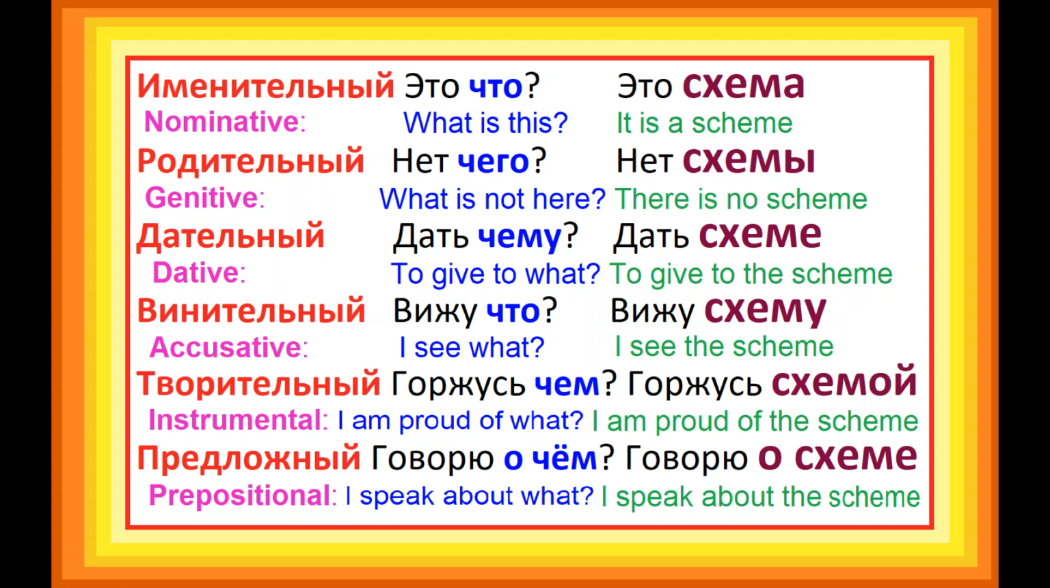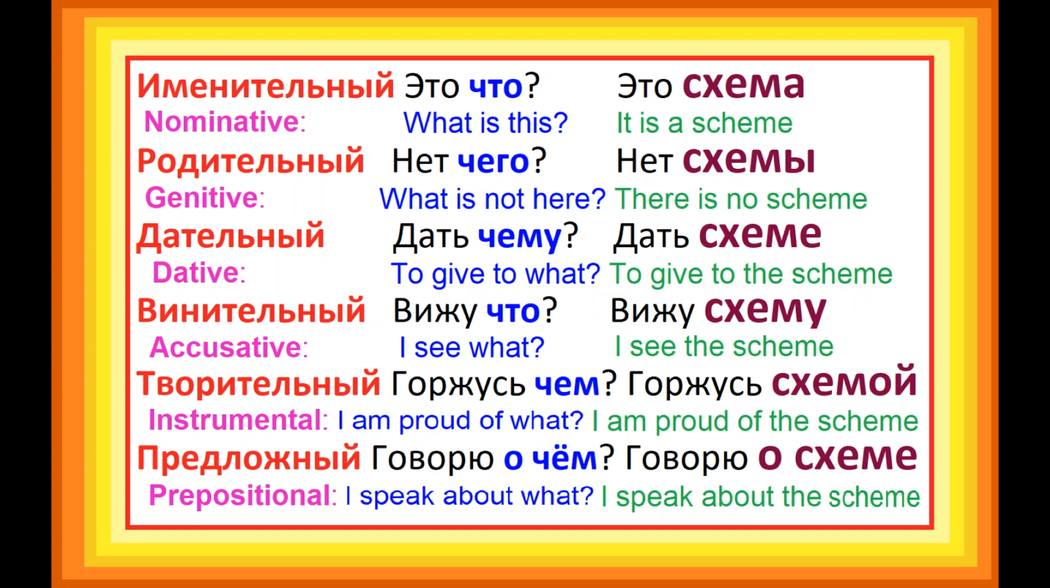Translation. Nominative case. What is this? This is a scheme. Именительный – это что? Это схема. Genitive case. Родительный. There is no scheme. There is no what? No scheme. Нет чего? Нет схемы.